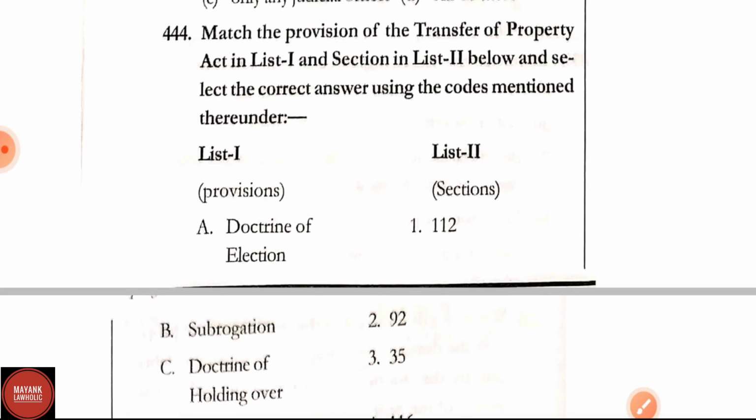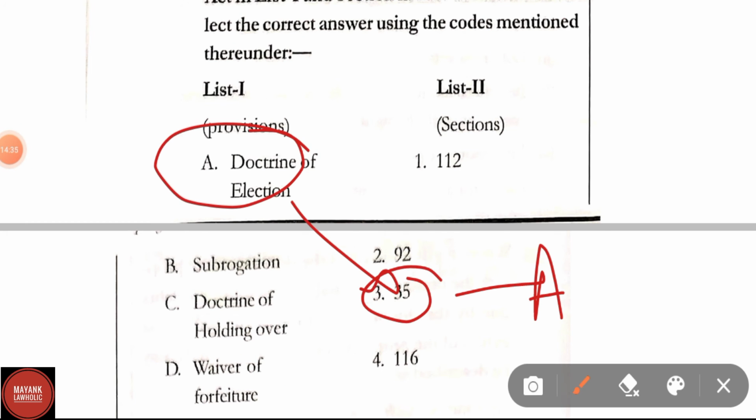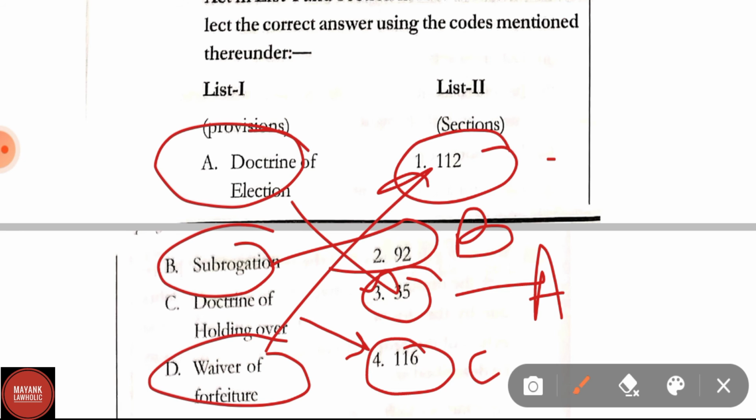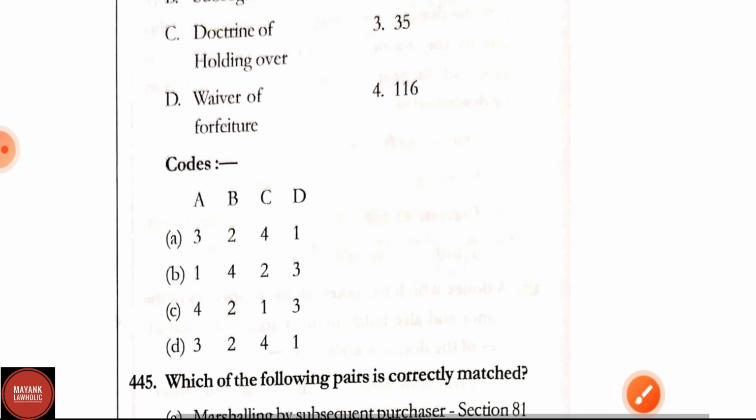Question number 444. Match List 1 and List 2. Doctrine of election, Section 35; doctrine of subrogation, Section 92; doctrine of holding over, Section 116; and waiver of forfeiture, correct answer is Section 112. By going through these matches, the correct code here will be option A.